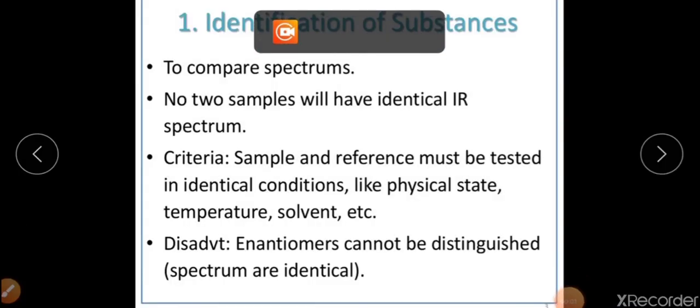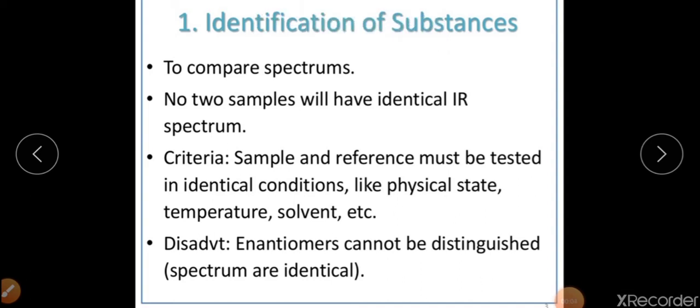So let's start with our application. The first application is the identification of the substances. We can easily identify what functional group is present in the given organic molecule. For example, I was talking about ethanol. We don't know what functional group that particular organic compound has.